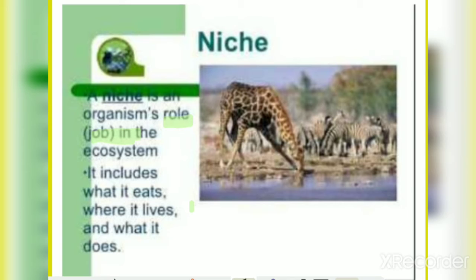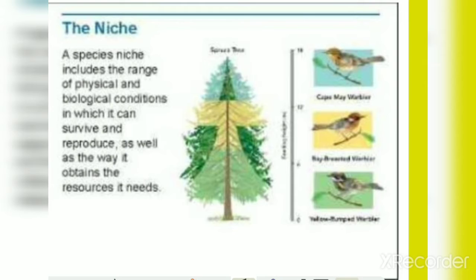What is the role of an organism? It includes what they eat, where they live, and what it does. It means what an organism eats, where it lives, and what they do. This is called niche. We will see this with an example.